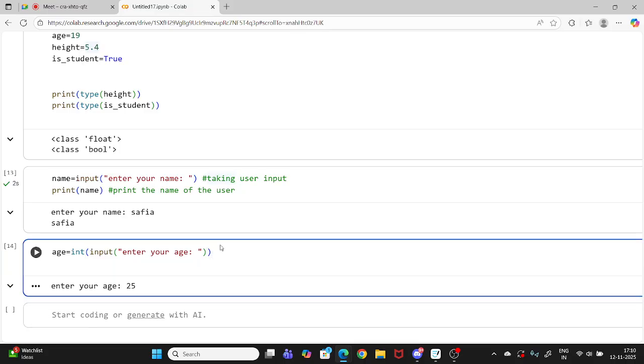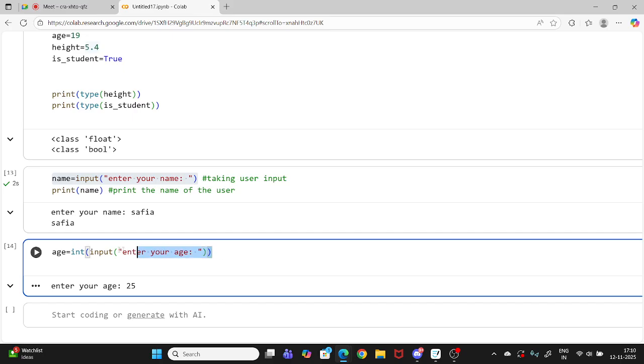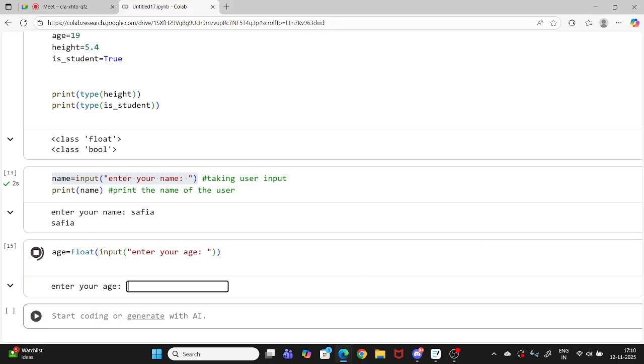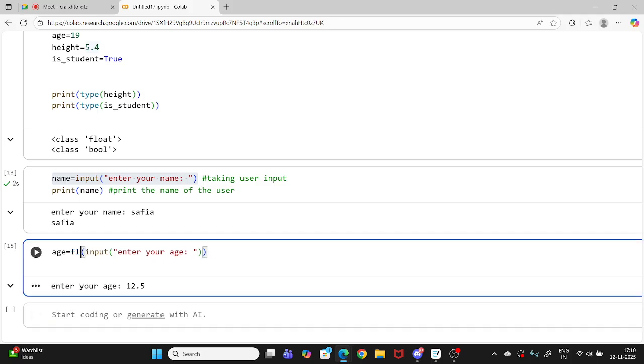So this is one part, user input. You have to be very very clear with this, and if you have any doubt, you can ask me. This is how you input a string, and this is how you input an integer. If you want to input a decimal instead of int, you can write float. So I'm using int here.